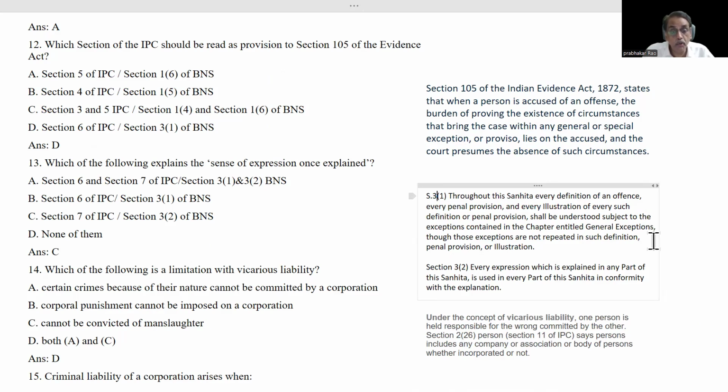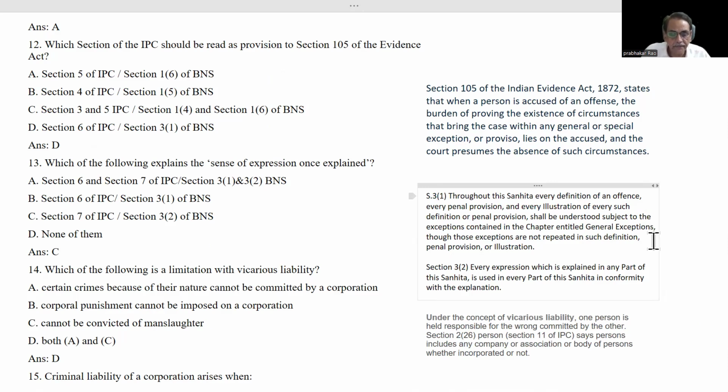But we have to read it. If a mad person commits culpable homicide not amounting to murder, this general exception has to be read by us in that particular provision. Similarly, in the case of a murder provision, if a mad person commits such an offense, then we have to read this general exception into that particular provision.